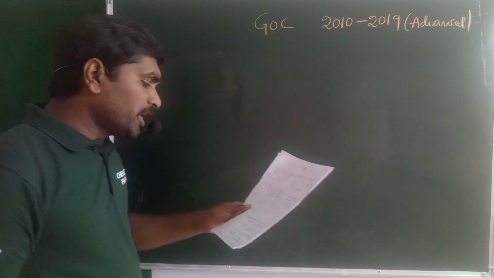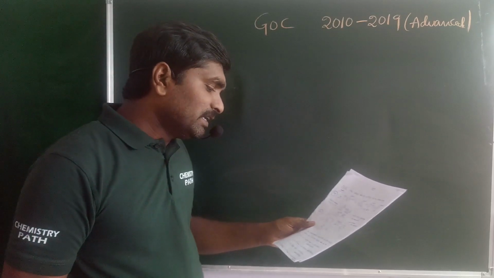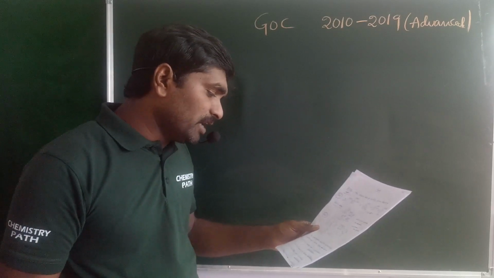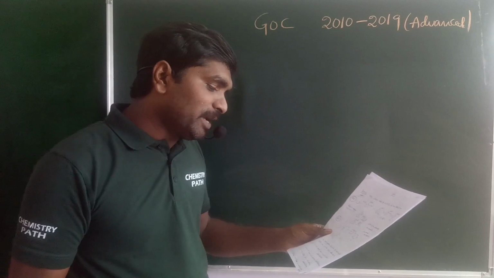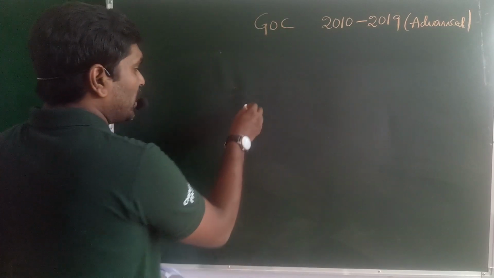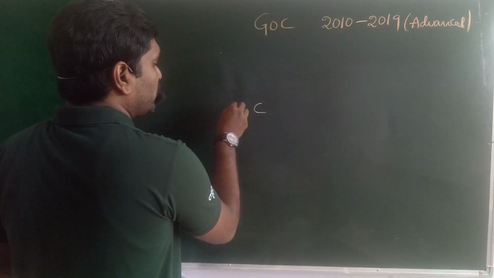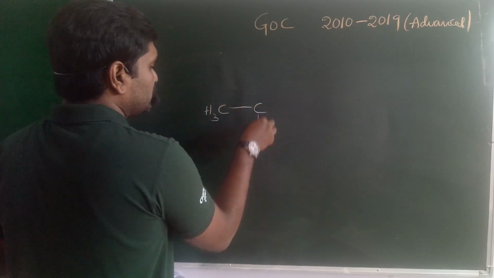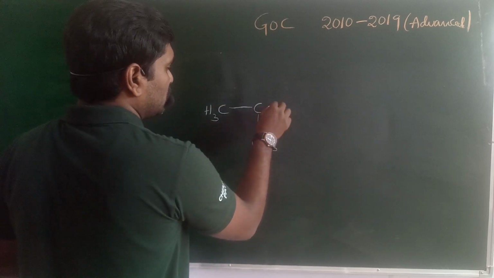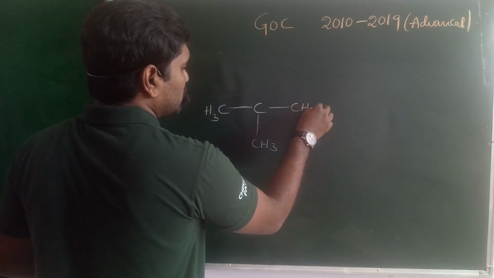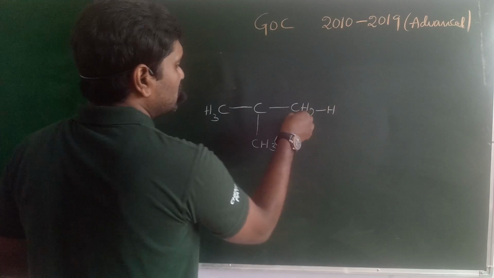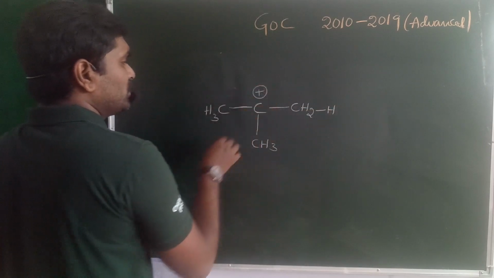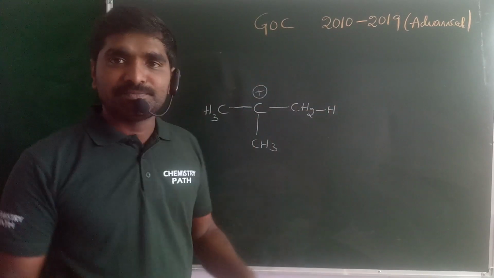The hyperconjugative stabilities of tertiary butyl cation and 2-butene, respectively, are due to what? So what about the tertiary butyl cation? CH3, CH3, CH3. For our convenience, the CH3 may be written like this. So this is a tertiary butyl cation.